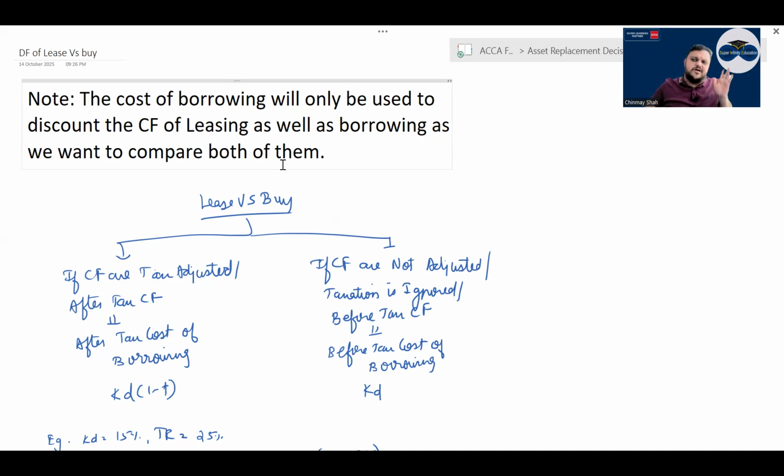Because see, you borrow and buy. Whenever you buy, you will borrow and buy, correct? And hence you use that cash flow to discount what? Not only the borrow and buy option, but the lease option, because you are comparing both the options, right?